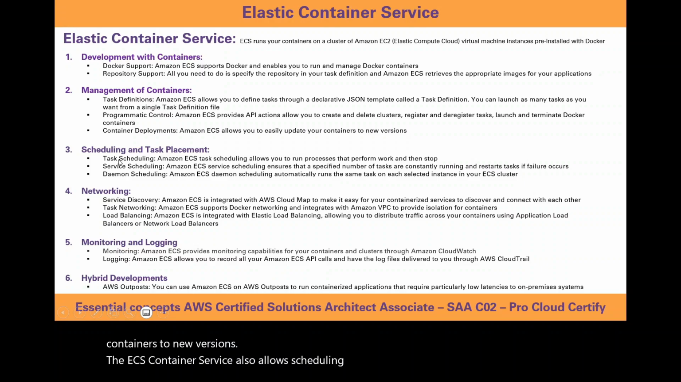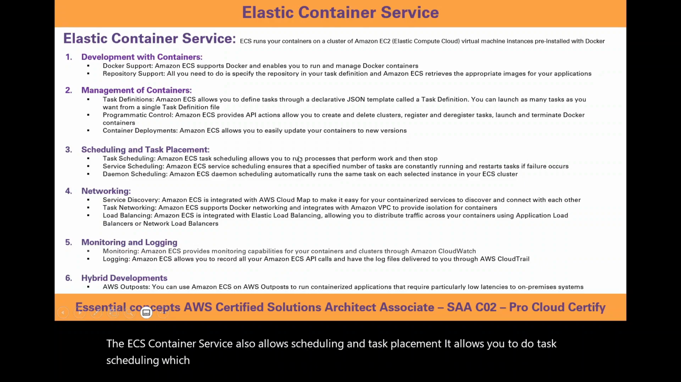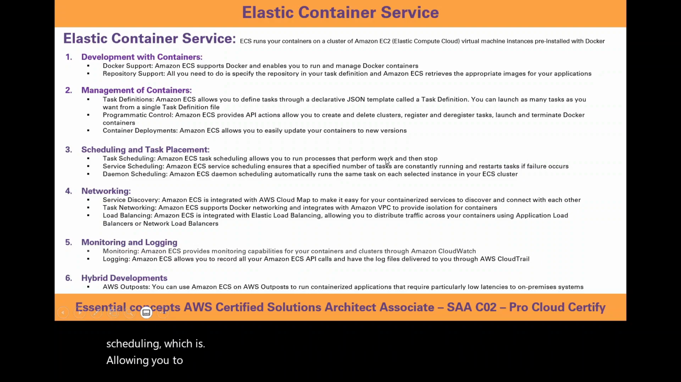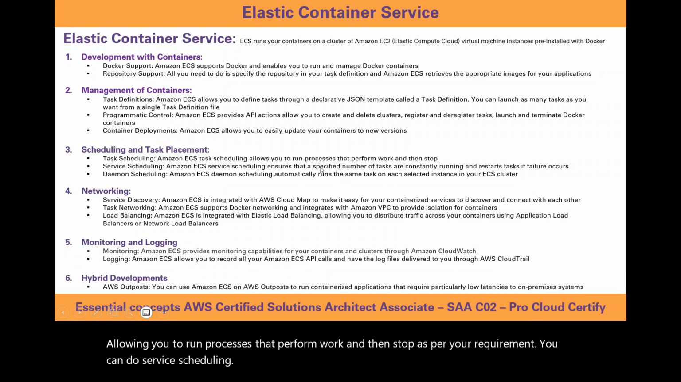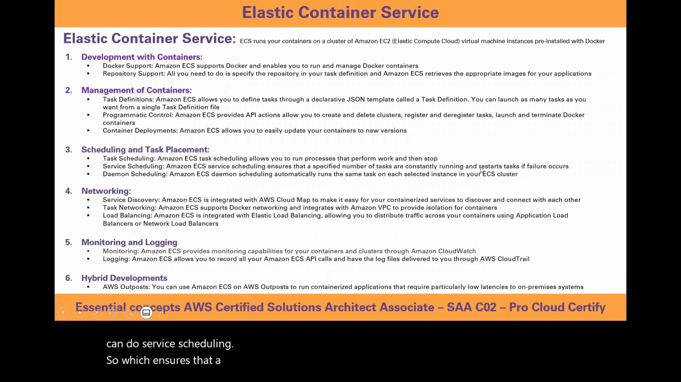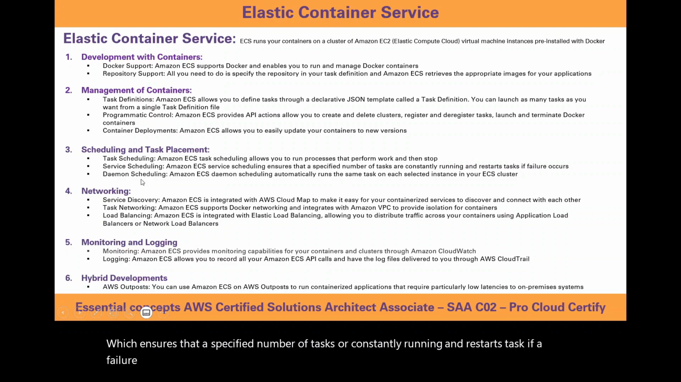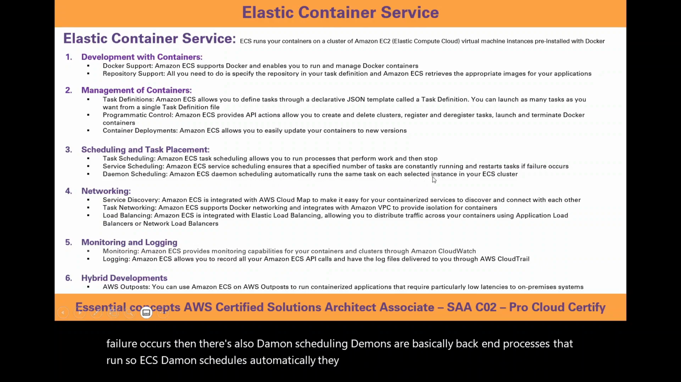It allows you to do task scheduling, which is allowing you to run processes that perform work and then stop as per your requirement. You can do service scheduling, which ensures that a specified number of tasks are constantly running and restarts tasks if a failure occurs. Then there's also daemon scheduling. Daemons are basically backend processes that run. ECS daemon scheduling automatically runs the same task on each selected instance in your ECS cluster.